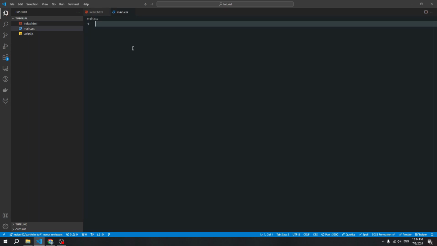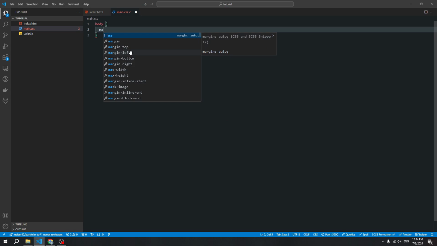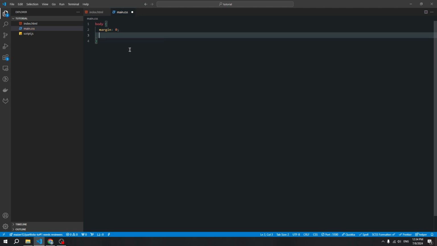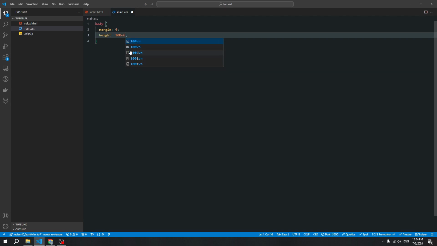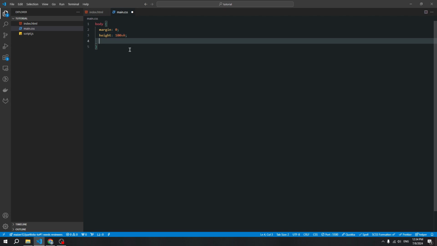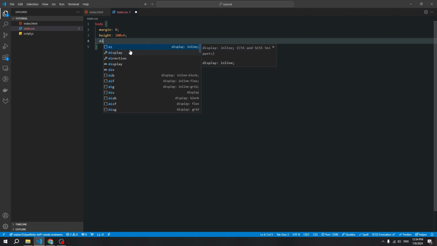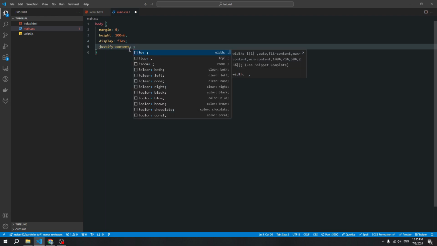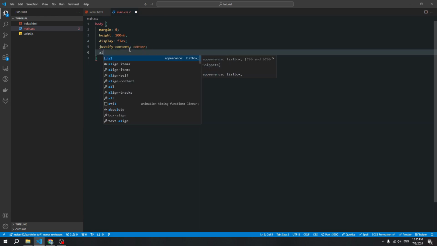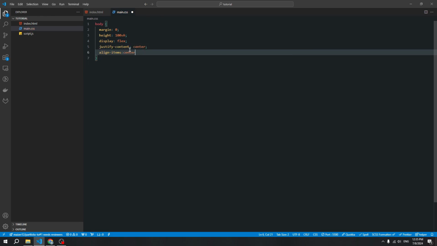Okay, and first we'll create some styles for our body. We add basic styles like delete all margin and change height. We'll be using full screen. Also change the position of our element inside our body using display flex, justify content center, align items center.